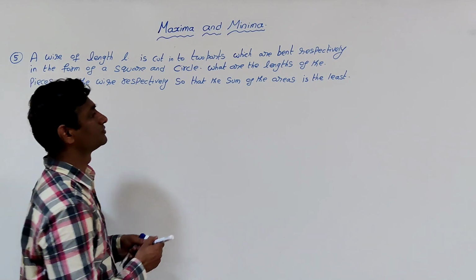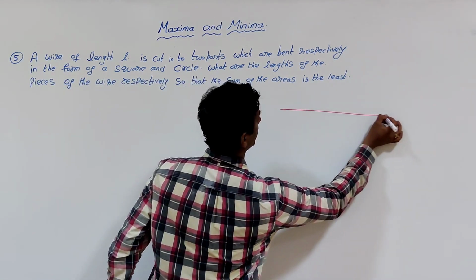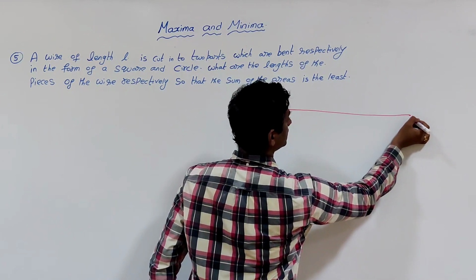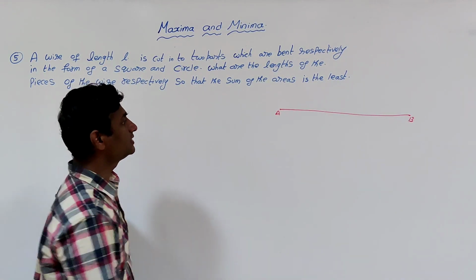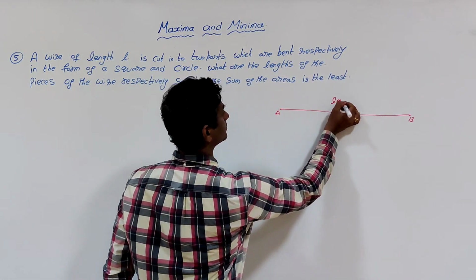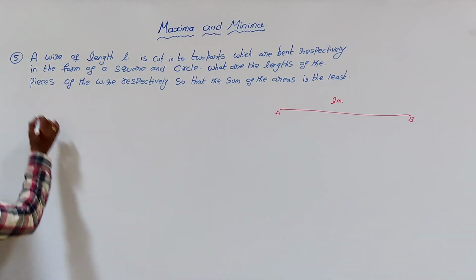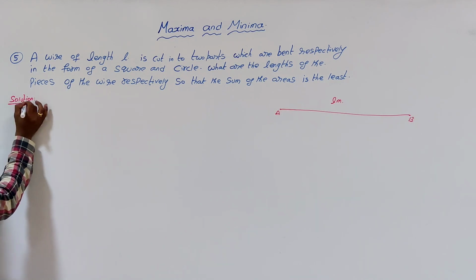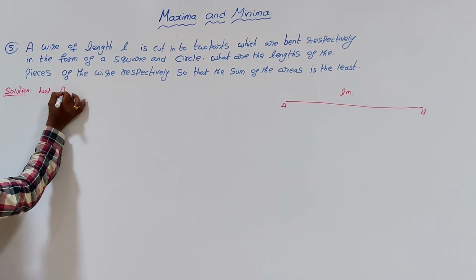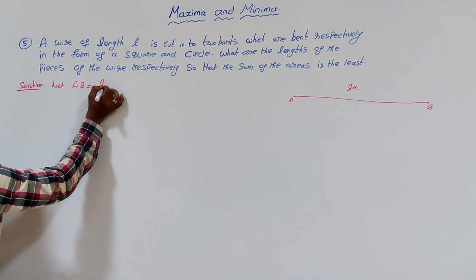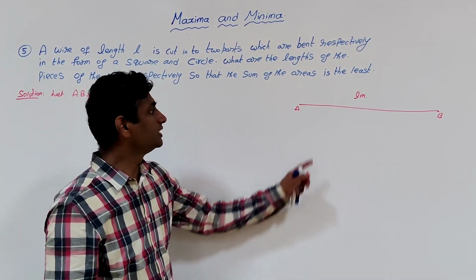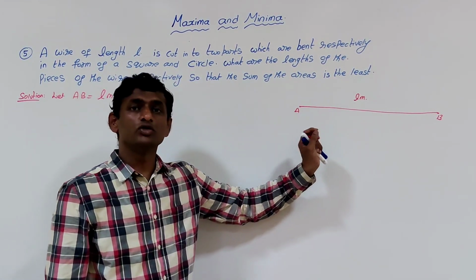So assume that there is a wire AB of length L meters. Solution. Let AB be L meters, the length of the wire. Now this length L is divided into two parts.